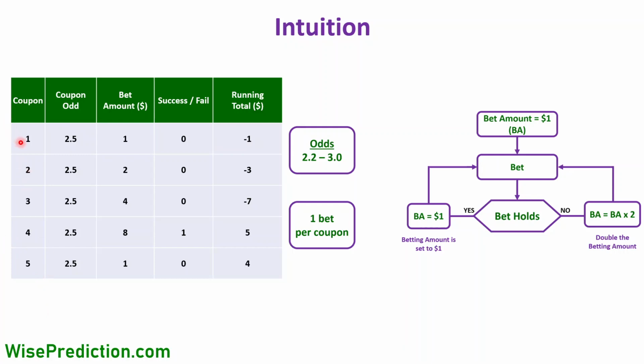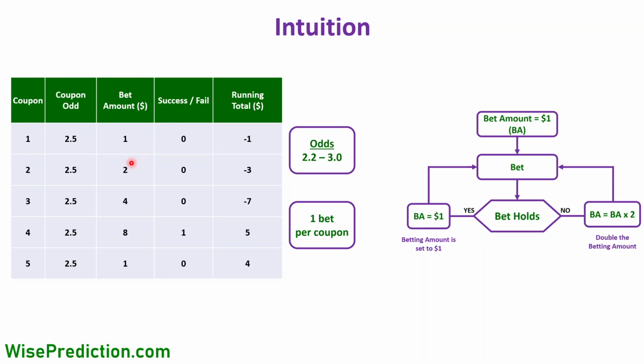So in the first coupon here, just for the sake of example, let's say that the odd for the coupon happens to be 2.5. We start with $1. And just for the sake of example, let's say that the bet doesn't hold, so that we have a $1 loss at the end.